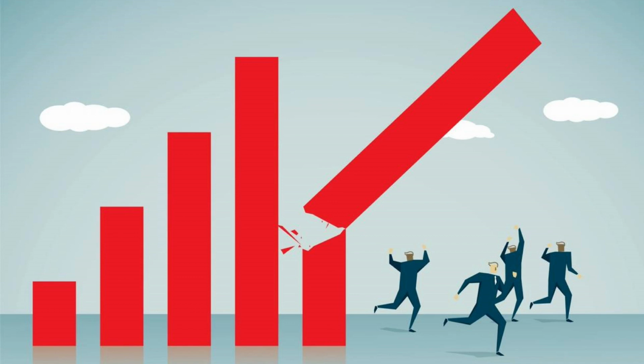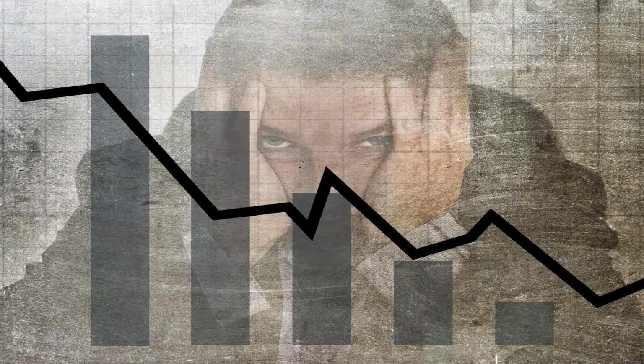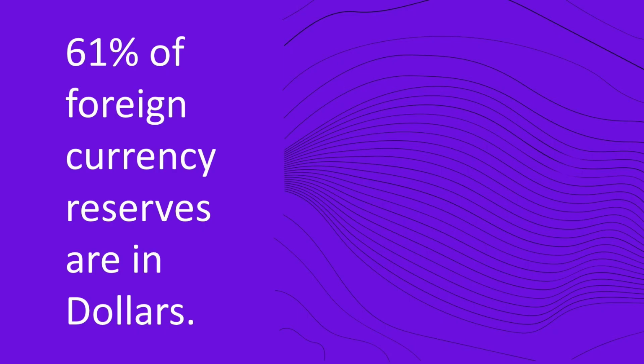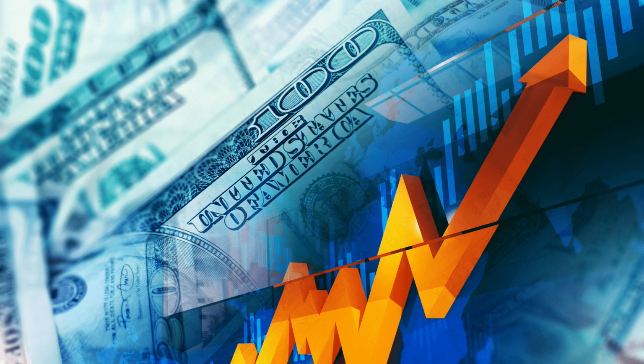Also, a collapse could not just occur without a triggering event. The triggering event may be hyperinflation or the rapid depreciation of the currency in the international markets. The US economy is seen as the strongest economy in the world. Investors trust that the US government will back its currency. Therefore, 61% of the foreign currency reserves of all the central banks all over the world are in US dollars. The dollar's strength is based on its use as the world's reserve currency.